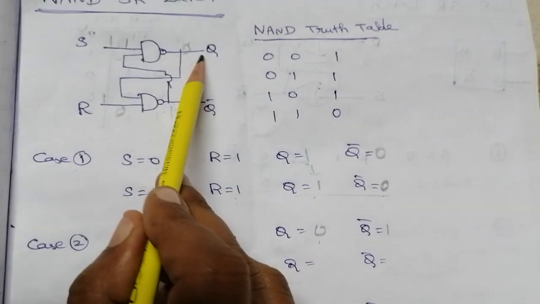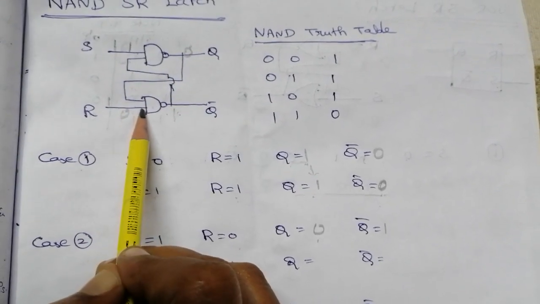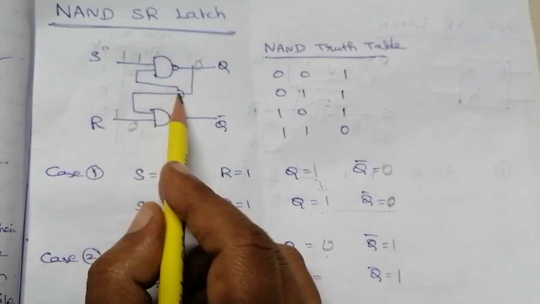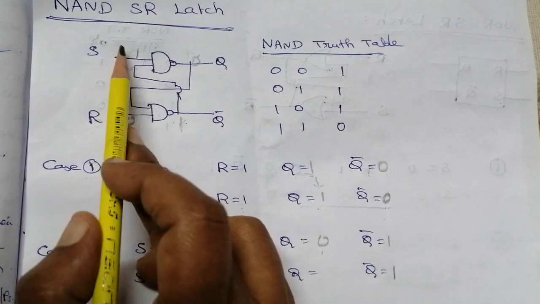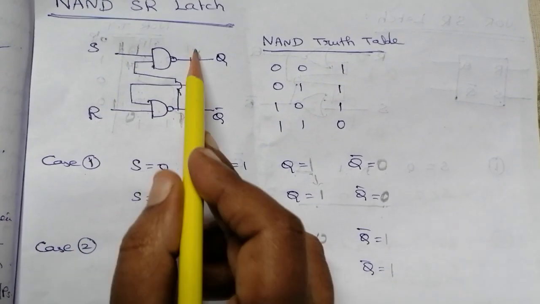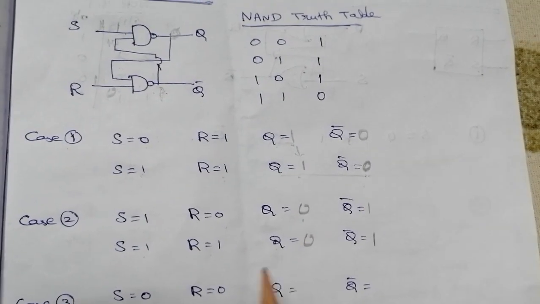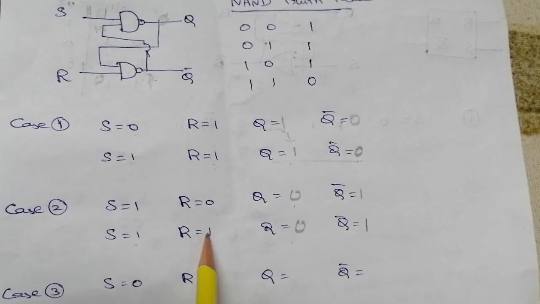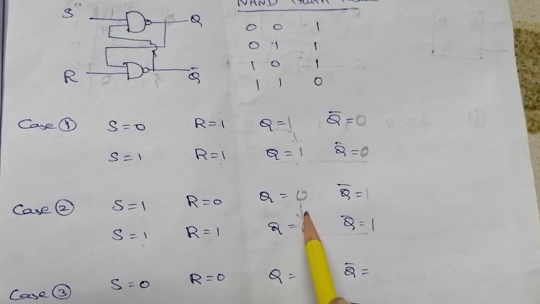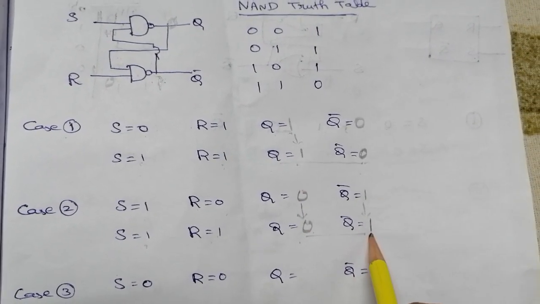The past output of Q is 0. So a 0, 1 pair provides output 1. That is, Q bar is 1. For the first gate, one input is 1 and the feedback input is also 1. So 1, 1 will provide output Q equal to 0. So Q equal to 0. In this case also, both inputs are equal to 1, then the next state will be the same as the previous state. So 0 stays 0, and 1 stays 1.